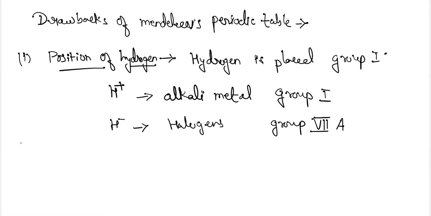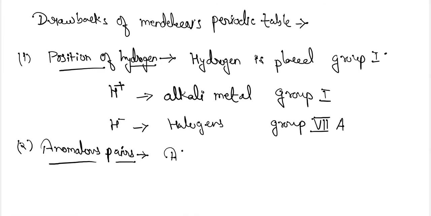Okay, next, number 2, anomalous pairs. Some anomalous pairs were present in Mendeleev's periodic table, and the placement of these pairs was not particularly explained, because here the atomic mass rule was not obeyed.